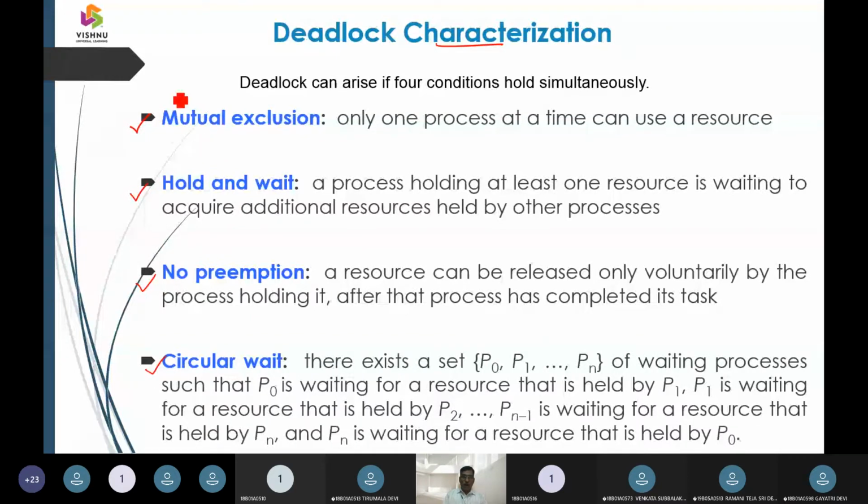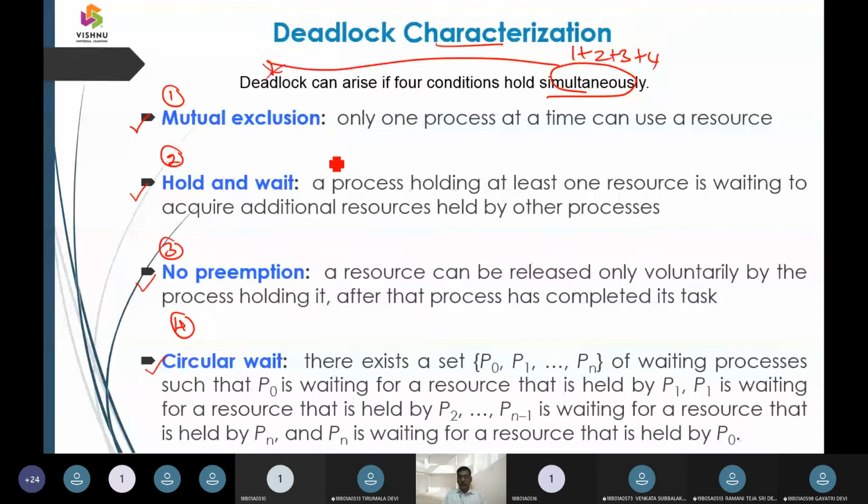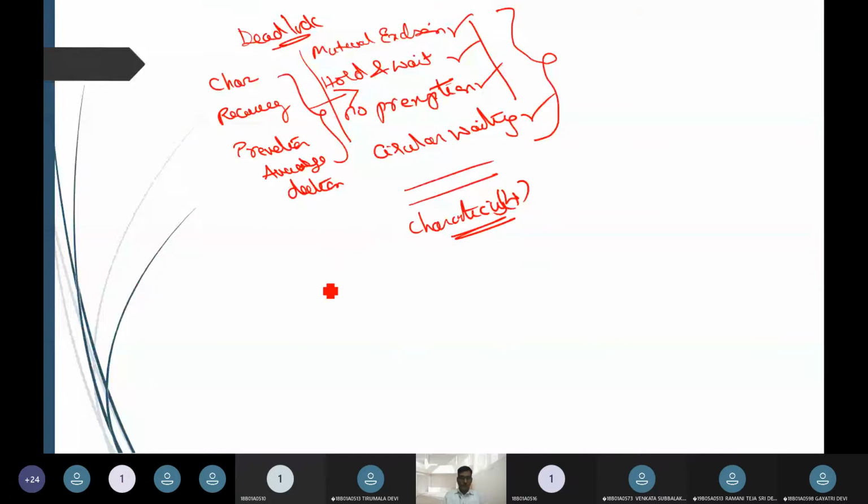If all four elements, mutual exclusion, hold and wait, no preemption, and circular wait, hold simultaneously, that is 1 plus 2 plus 3 plus 4, then deadlock is going to be raised. So that is where the characteristics are taken up. Now let us dig deep into mutual exclusion.